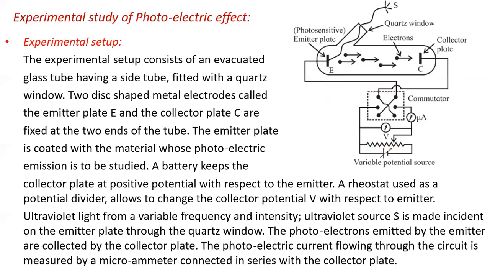UV light of variable frequency and intensity from the UV source S is made incident on the emitter plate through the quartz window. This is the source of UV light.